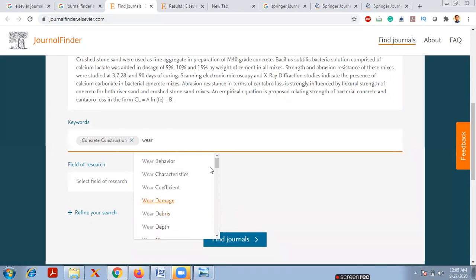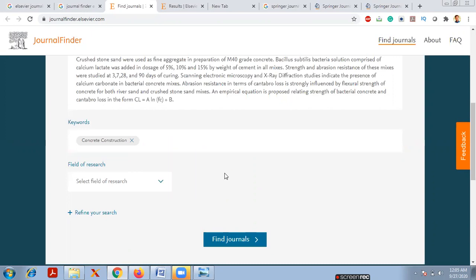Like that, it will show you a lot of things. Now I will enter artificial intelligence. Based on your research, simply click on this keyword, and whatever research is related to your paper, you will get a suitable journal for your research.